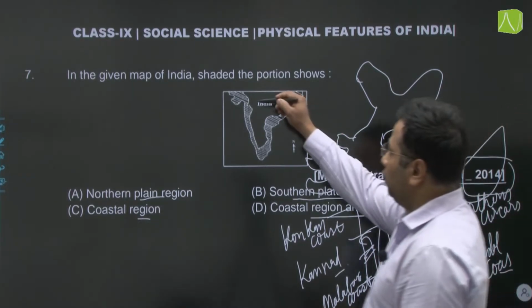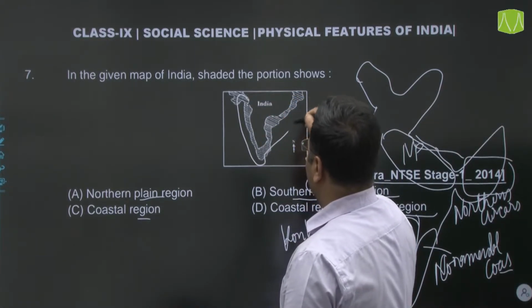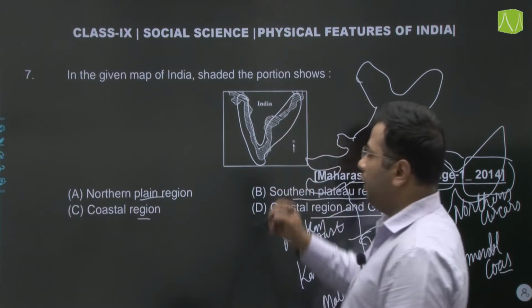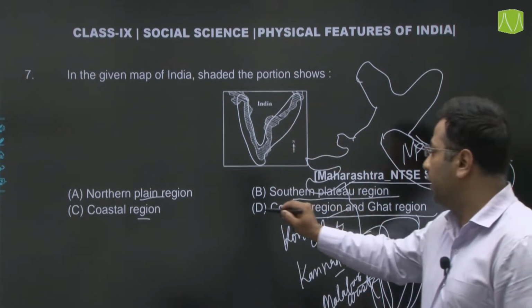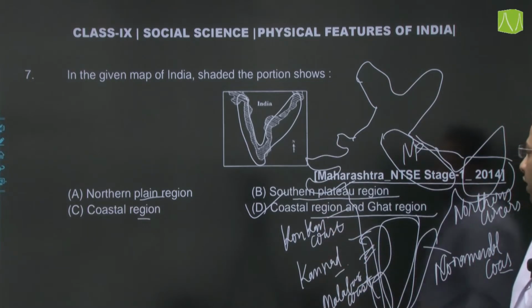So this whole shaded portion describes the peninsular Ghats and the coastal region. So our answer would be D, coastal regions and Ghats. Let's move on to the next one.